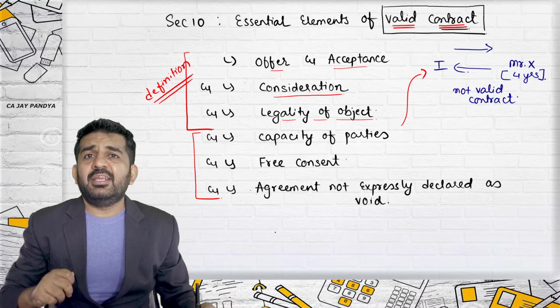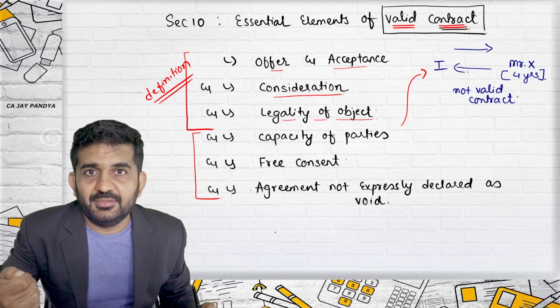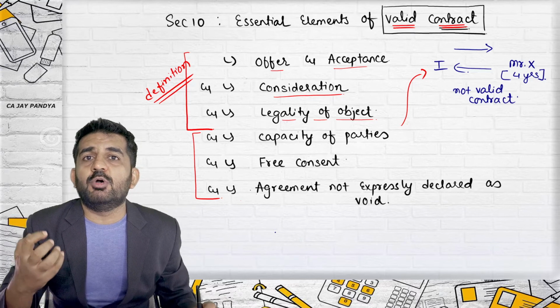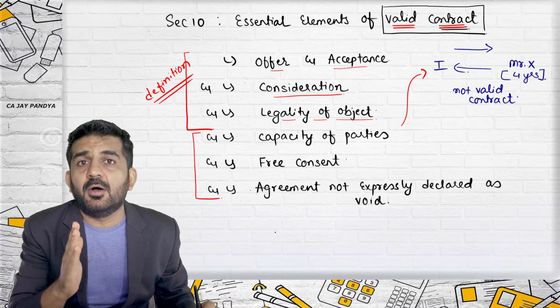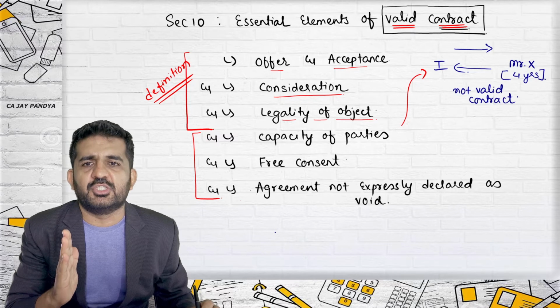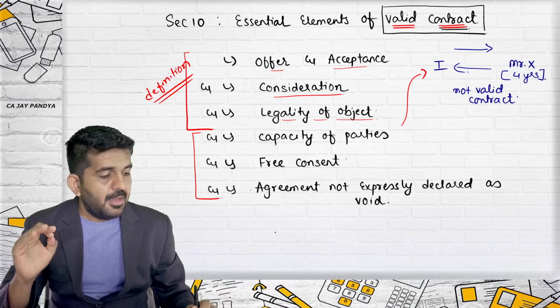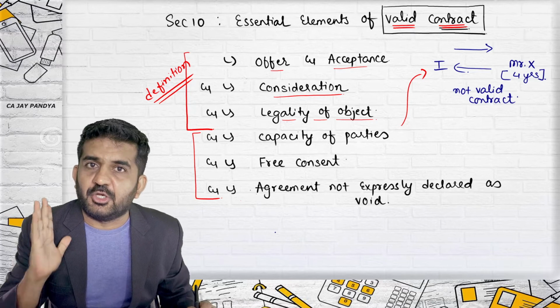Why? In India, an agreement with a minor is void. So you cannot enter into a legal contract with a minor. Who is a minor? A person who has not attained 18 years of age. So the majority of you in the classroom will be minors. Minors cannot enter into a contract.